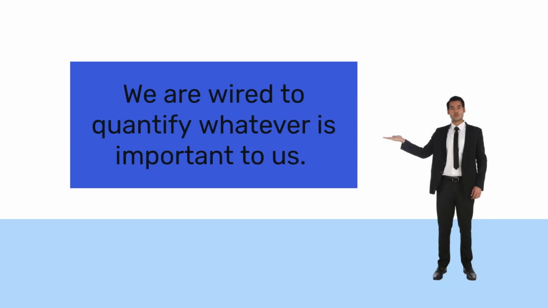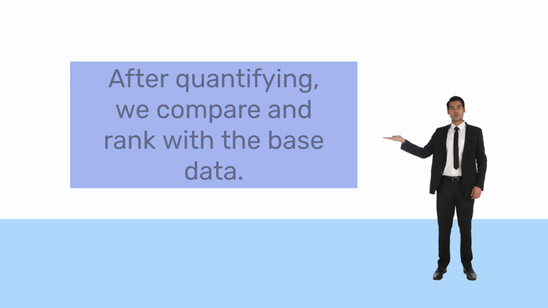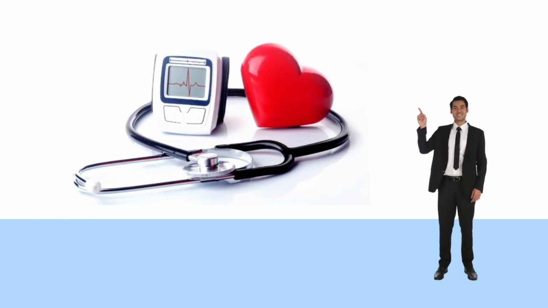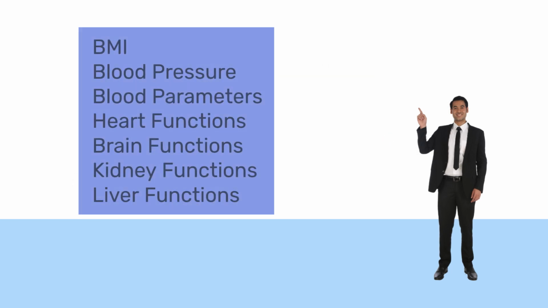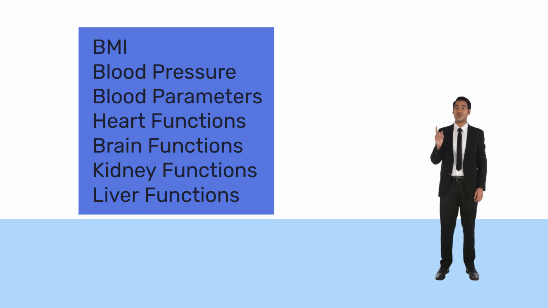We are wired to quantify whatever is important to us. After quantifying, we compare and rank with the base data. This behavior happens without our conscious efforts. We quantify our health by measuring the vital body parameters like BMI, blood pressure, blood parameters, heart functions, brain functions, kidney functions, liver functions, etc.